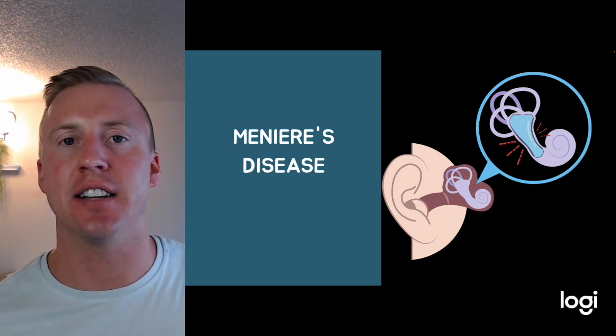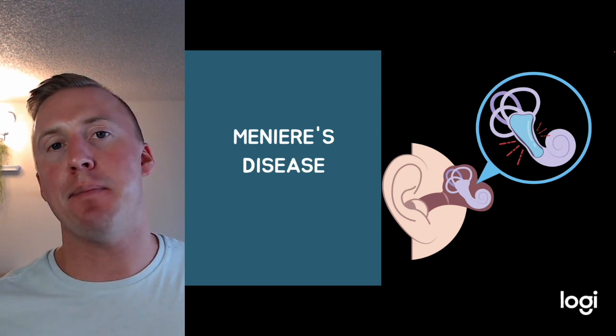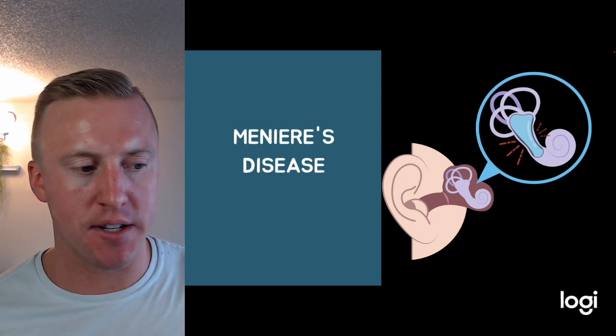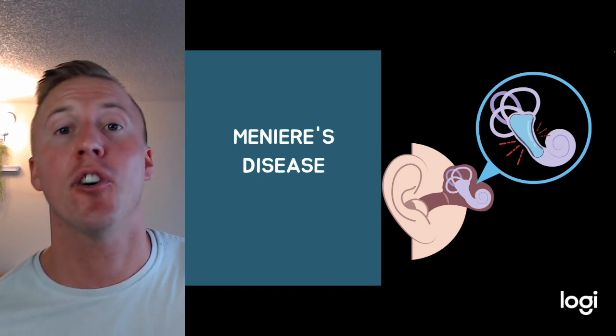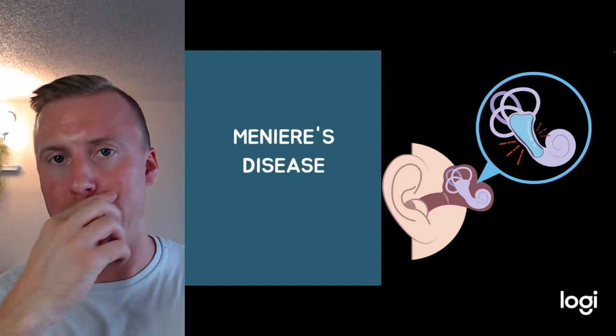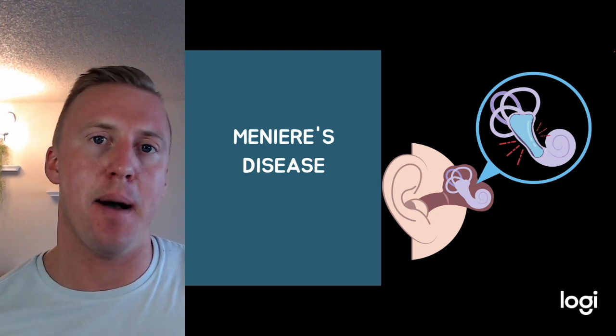Those last three things are things we don't see with BPPV. Outside of that, Meniere's is sometimes caused by stress, high alcohol intake, caffeine intake, and salt intake. All things that we can address in the diet of these patients to maybe help decrease our chances of Meniere's disease.